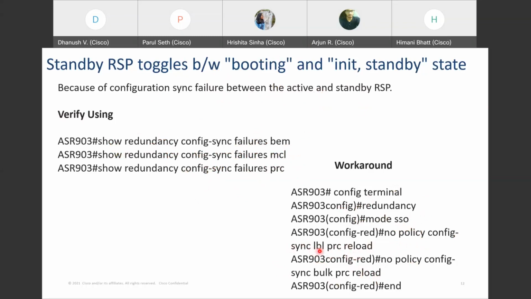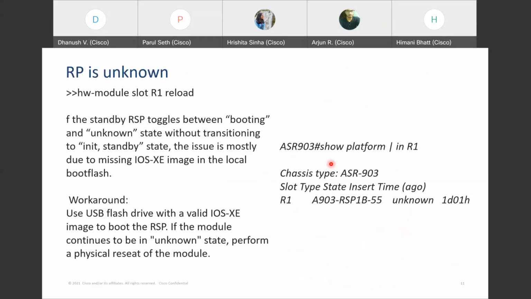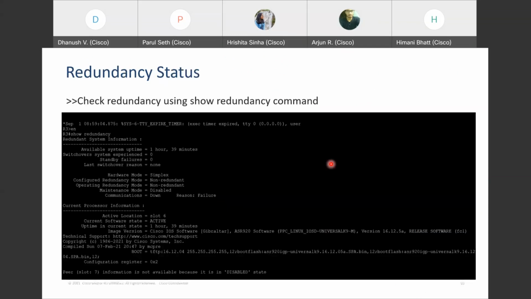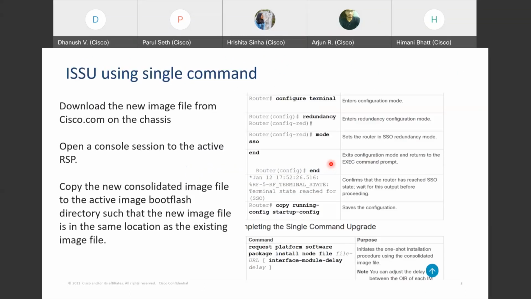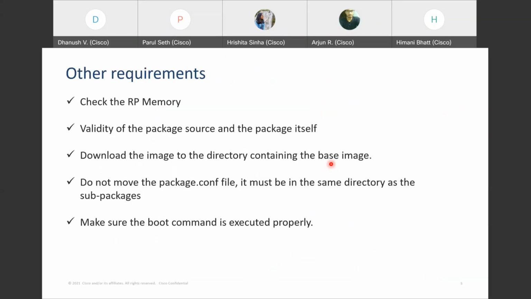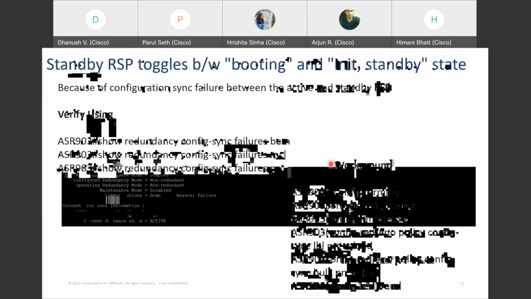Again, you're just reloading LBL and PRC. Once you reload these, your standby RSP will go into init standby. So these are the only two use cases I could find for redundancy failures, and upgrade failures as well.